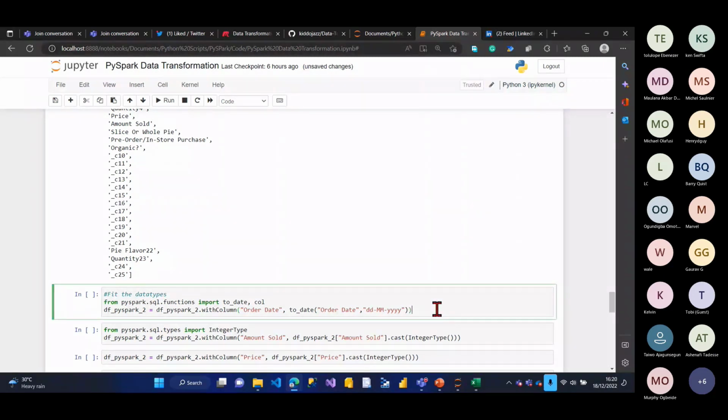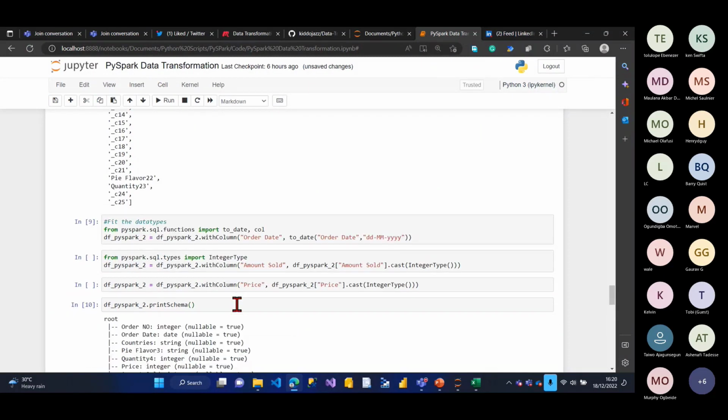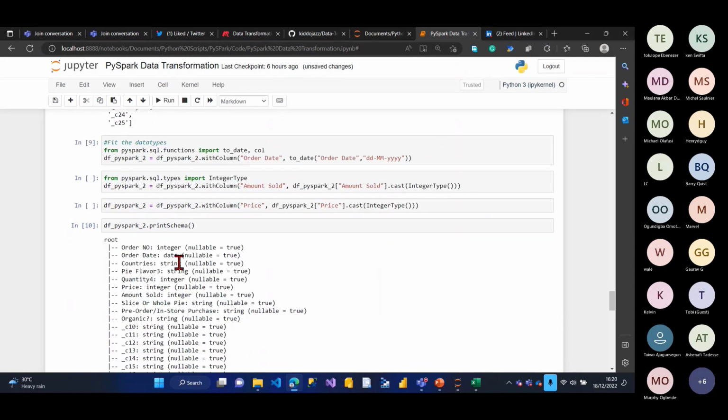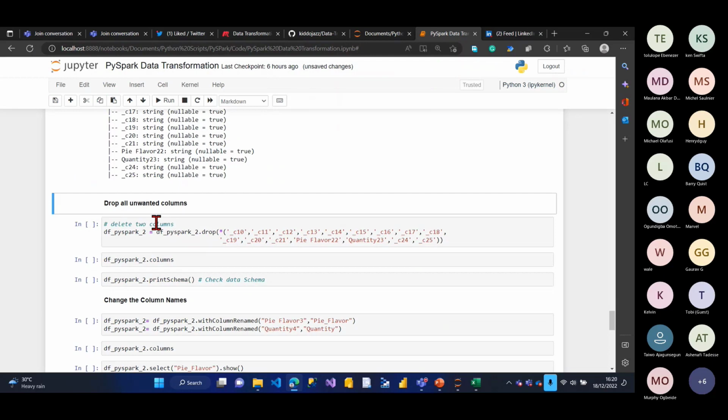So I'll just run this. Okay, cool. So the amount is actually correct. The price is also correct. So I didn't have anything with that. So I'll just run this again. So the order date has changed down to date.